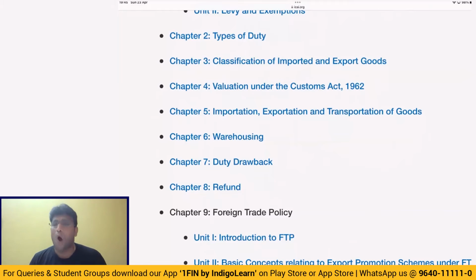And if classification is not possible, my dear friends, because they are able to classify under two particular headings. For example, one product can be classified in this heading also, this heading also. Generally, we'll always prefer a specific heading over general heading. But if one product is coming under both specific headings, then we'll follow something called later the better rule. Later the better. That means whichever comes later number in that schedule of customs tariff, that will be considered. That is important because ultimately, if proper classification is not done, the rate of duty will go wrong.